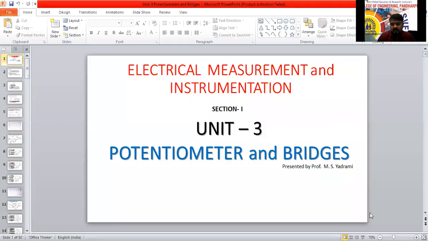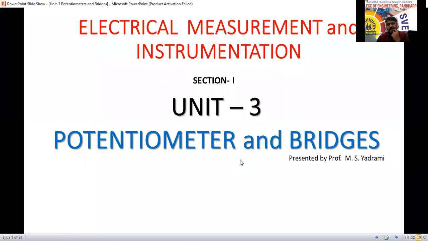See here, the unit is visible, PPT is visible. Now we'll go for unit 3, that is called potentiometer and bridges. See, already we have studied this one. Still, this topic is very interesting actually. In the research laboratories, we are going to use these equipments. Potentiometer and bridges are there for the measurement of voltage and current, we can call that one here. That is potentiometers we are going to use.